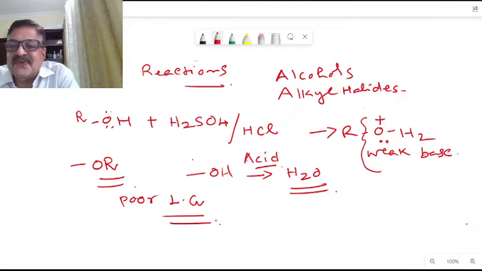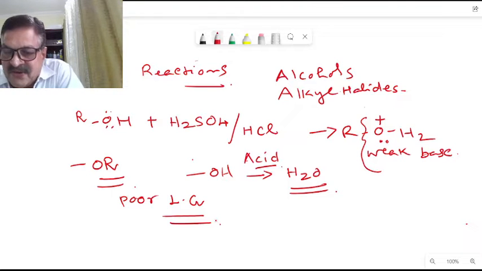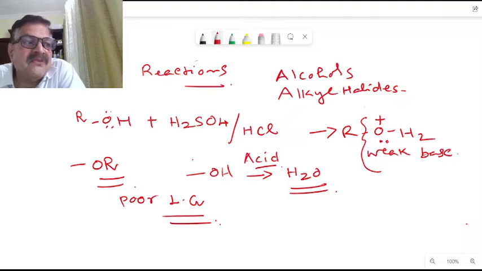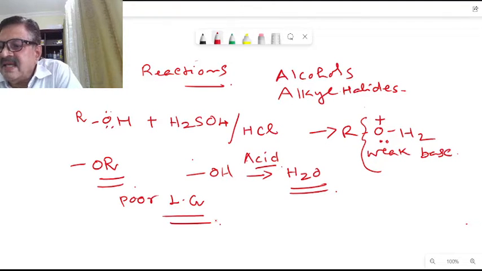Even though there is no good leaving group, that is the essential difference between alcohols, alkyl halides, ethers, epoxides, and all this kind of thing. So epoxide is highly reactive, and nucleophilic substitution takes place very easily, because even though epoxides do not contain a very good leaving group, there is an oxygen atom over there.